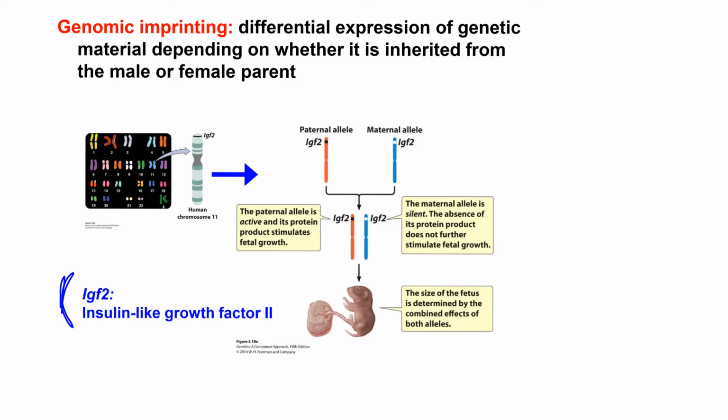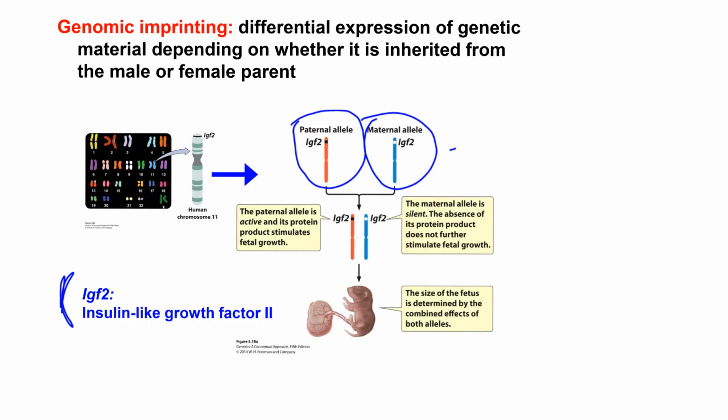For this particular gene, only the allele which comes from father, meaning the allele with paternal origin, is active. The maternal allele, meaning the allele which comes from mother, is silenced. So it's not active. So basically, the size of the embryo is determined by this combination of one active allele, one inactive, but both have the same sequence. So how is it possible? What does control it? Epigenetic changes.